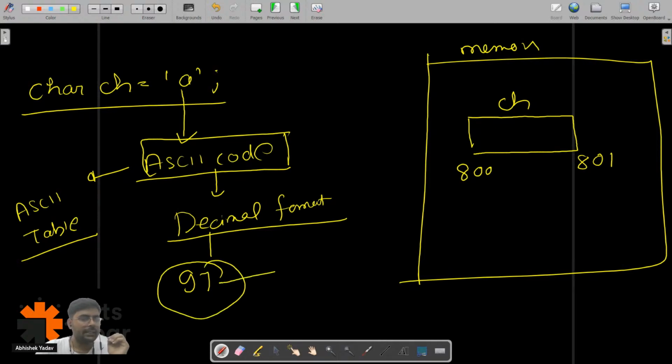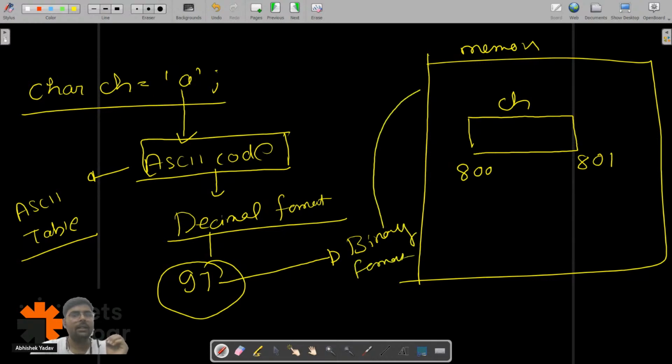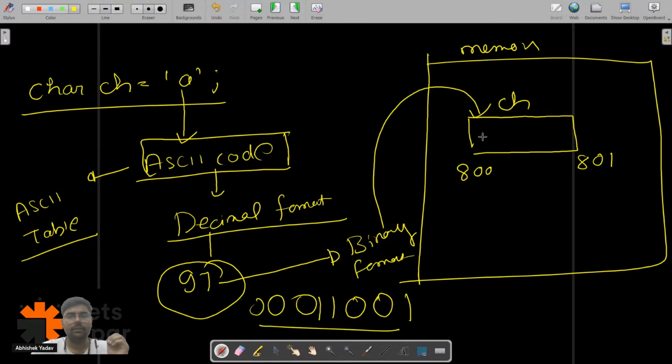After the decimal format, this will get converted to binary format, and this binary format data will get stored inside the memory. Let's assume the binary format of this 97 is like this: 01100001, and this data will get stored here.